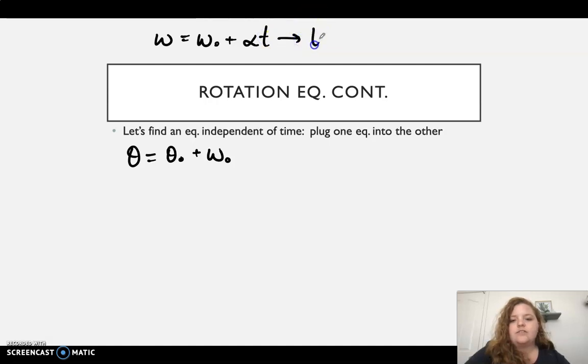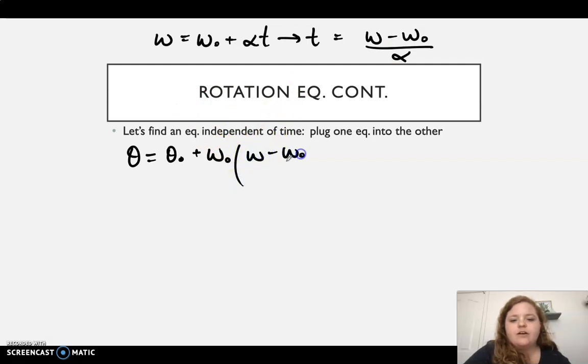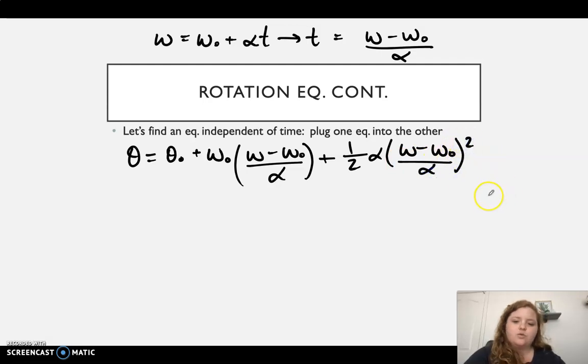And we're going to solve for t. So we should get omega minus omega naught. Okay, put that over there. And then divided by alpha. Okay. So we will plug in our t here. We have omega minus omega naught over alpha. Okay, plus 1/2 alpha times omega minus omega naught over alpha, and this is going to be squared.